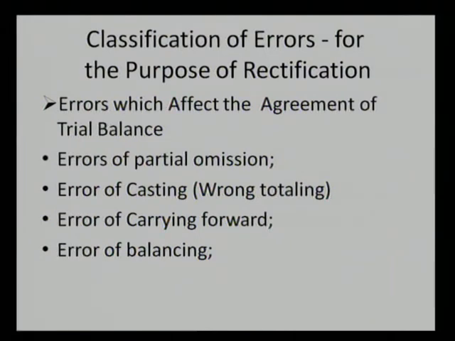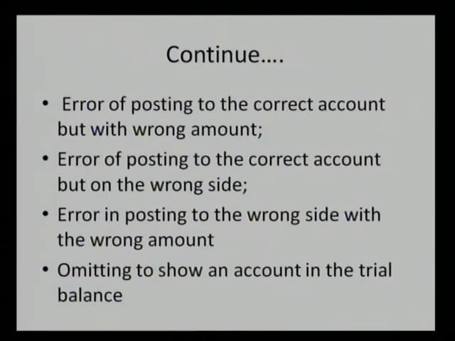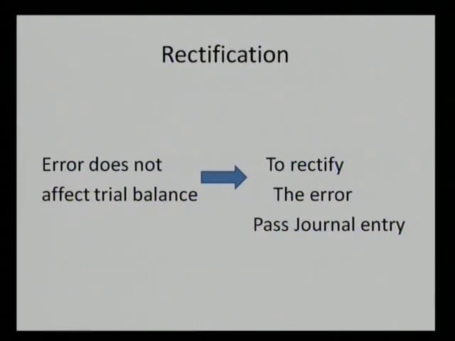Such errors are errors of partial omission, error of casting or error of carry forwarding, error of balancing, error of posting to the correct account but with the wrong amount, error of posting to the correct account but on the wrong side, error in posting to the wrong side with the wrong amount, omitting to show an account in the trial balance. Now here, how to rectify the error?